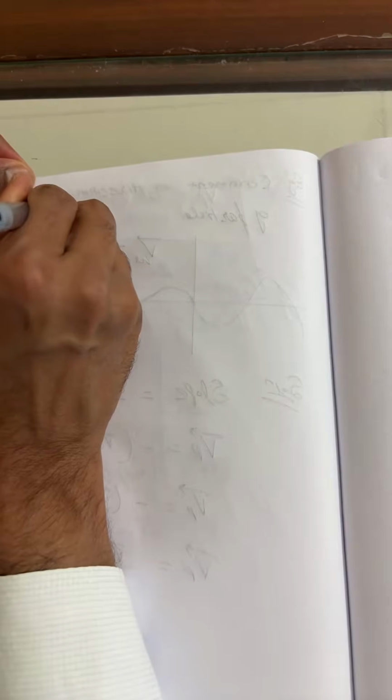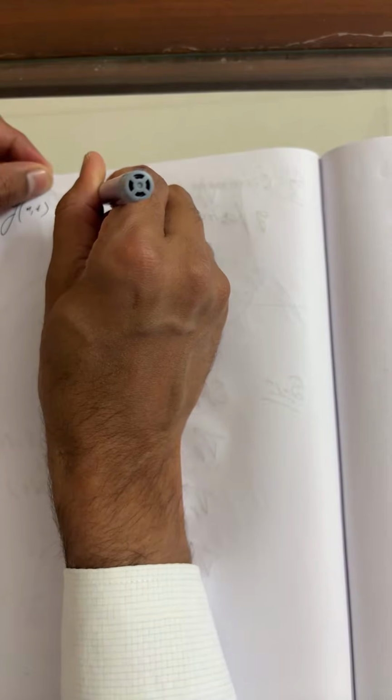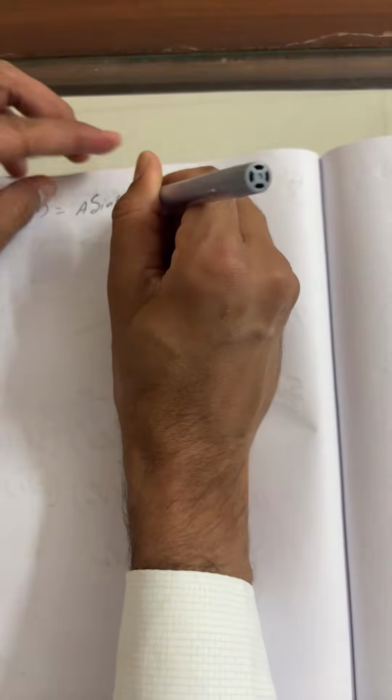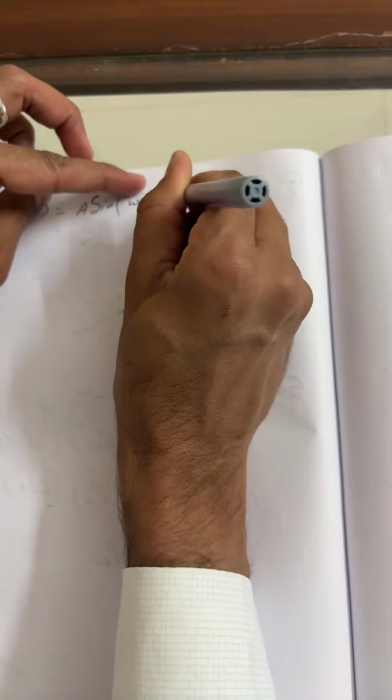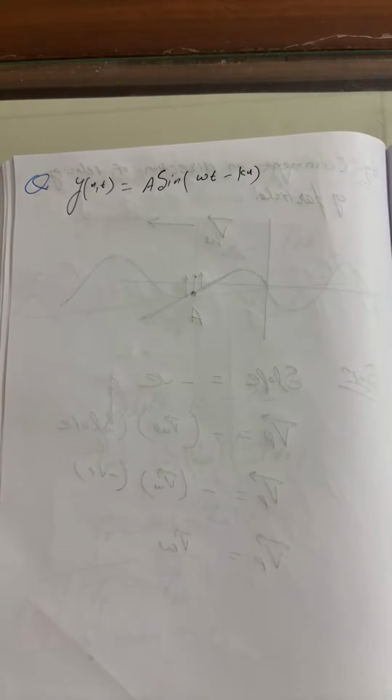Differentiate y as a function of x comma t two times with respect to time, and two times with respect to x, and find the relation. Differentiate the given function two times and create a relation.